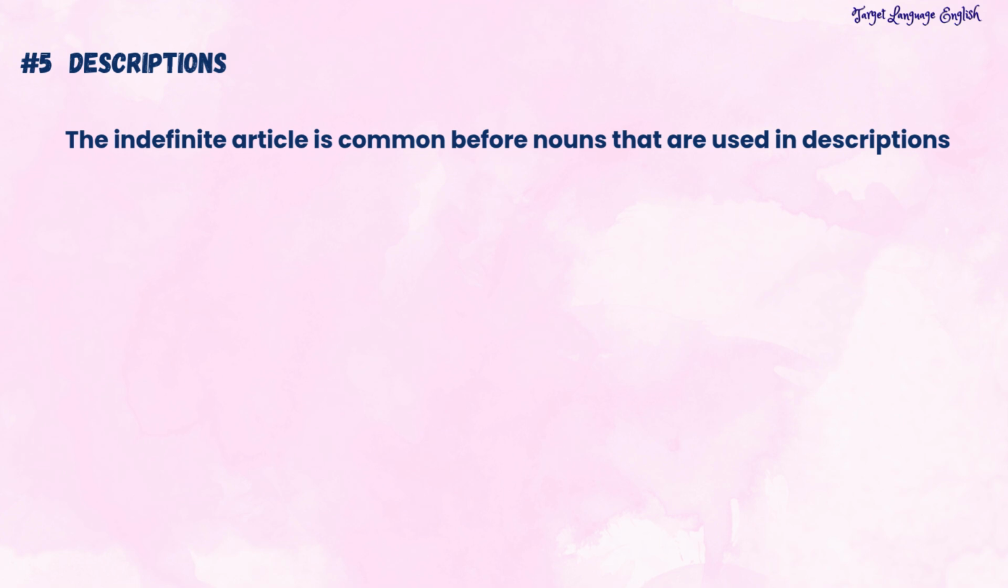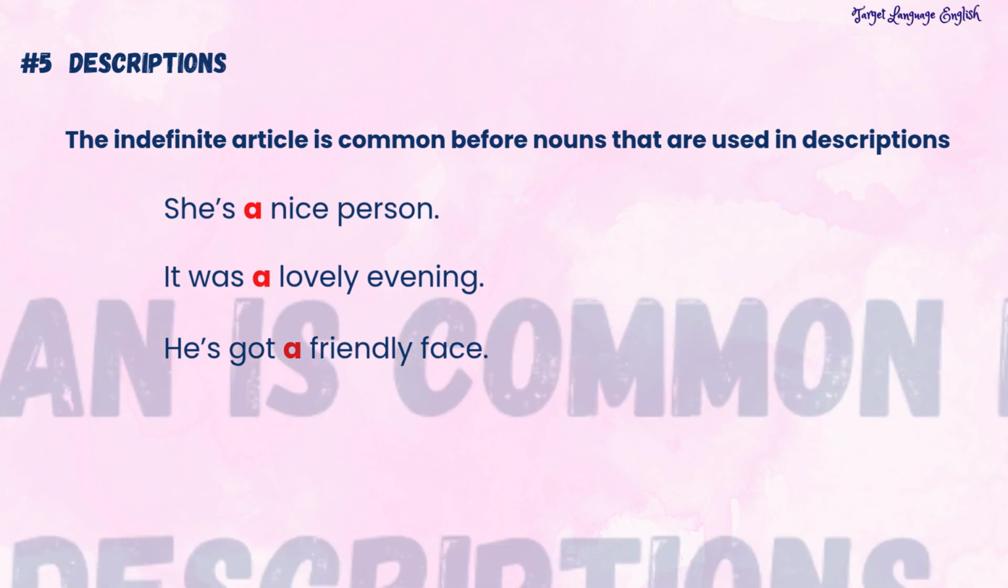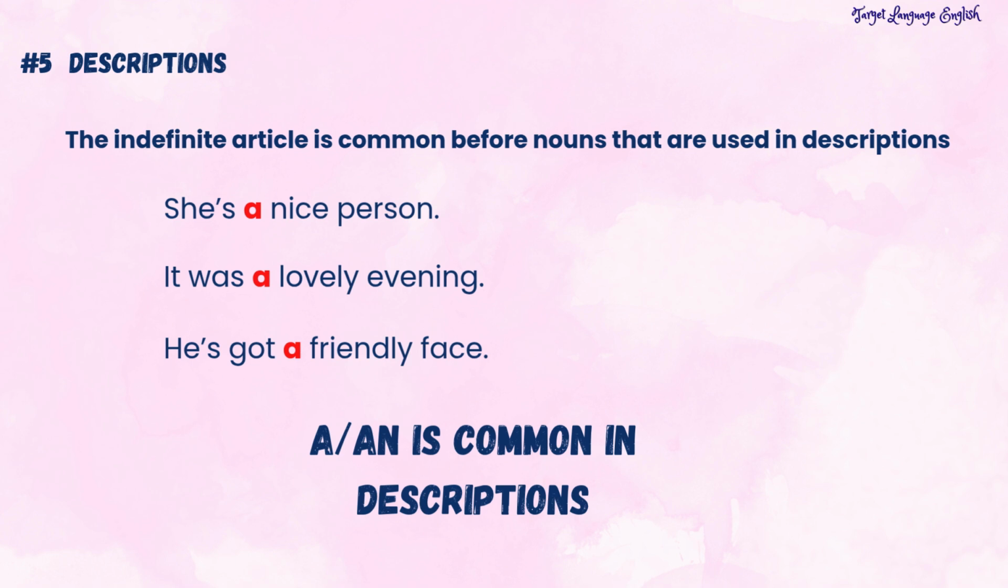Number 5. The indefinite article is common before nouns that are used in descriptions. For example, she's a nice person. It was a lovely evening. He's got a friendly face. We are describing something here, so we use the indefinite article a and an.